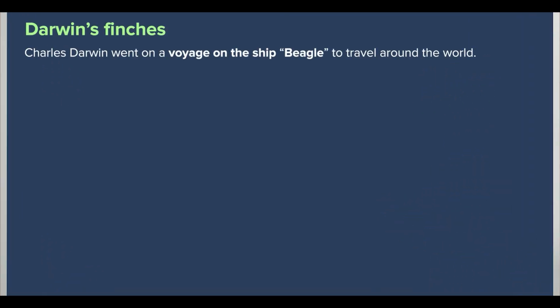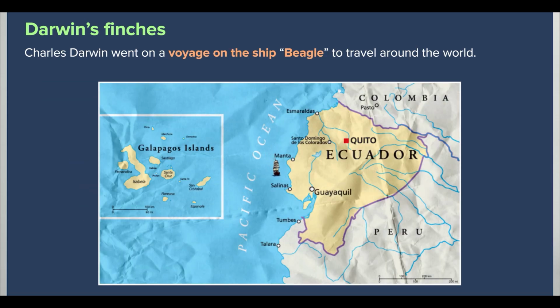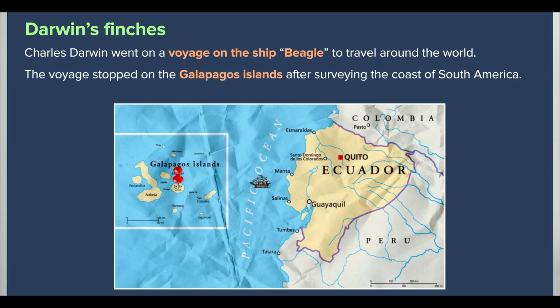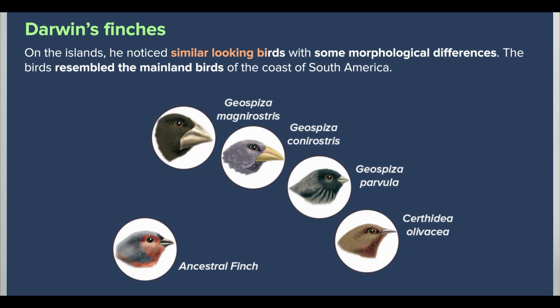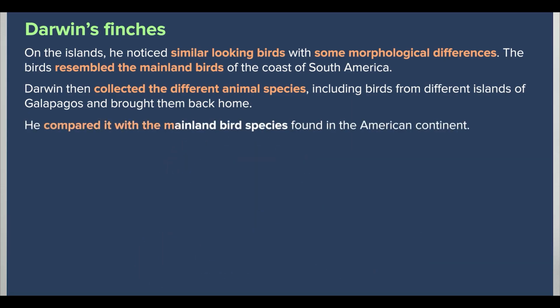It all started when Charles Darwin went on a voyage on the ship Beagle to travel around the world. The voyage stopped on the Galapagos Islands after surveying the coast of South America. On the islands, he noticed similar-looking birds with some morphological differences. The birds resemble the mainland birds of the coast of South America. Darwin then collected the different animal species, including birds from different islands of Galapagos, and brought them back home. He compared it with the mainland bird species found in the American continent.